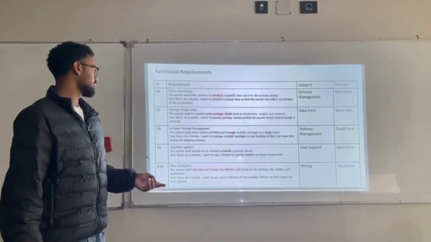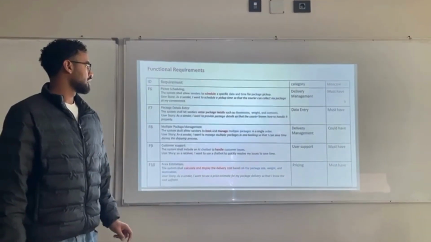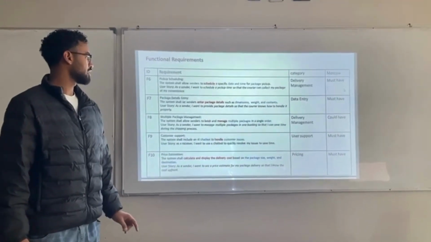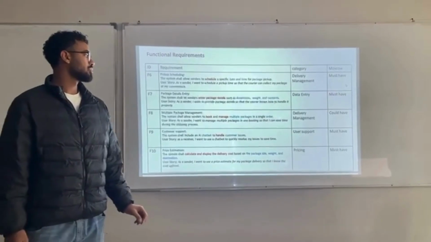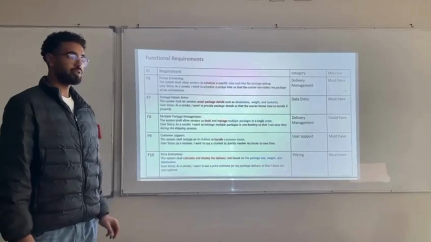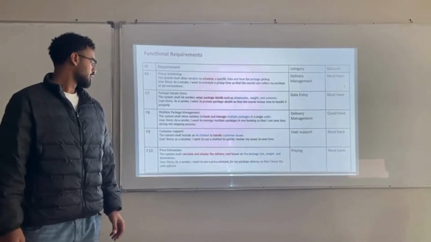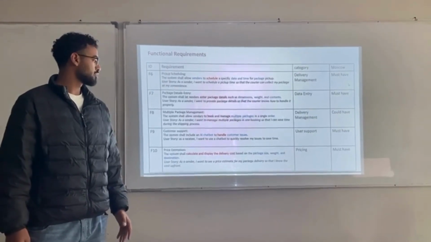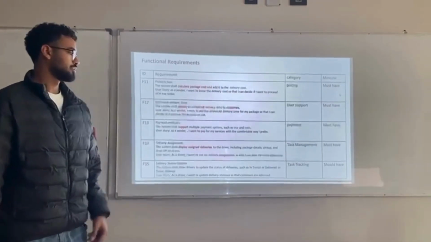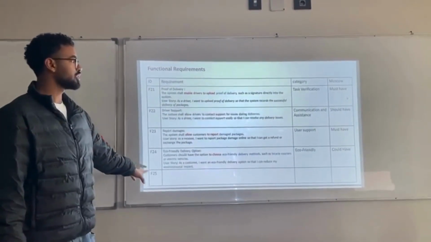And here are two more examples. Package delivery entry: the system shall let the sender enter package details such as size, weight, and content. User story: as a sender, I want to provide package details so that the courier knows how to handle it properly. And another example, customer support: the system shall include an AI chatbot to handle customer issues. User story: as a receiver, I want to use a chatbot to quickly resolve my issues to save time. And here we have 24 requirements.